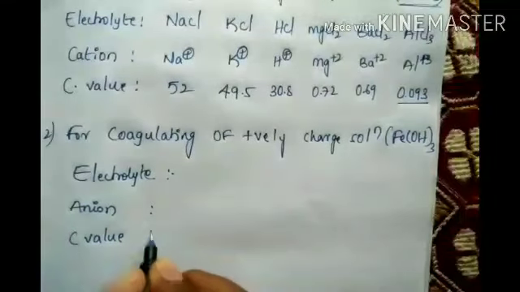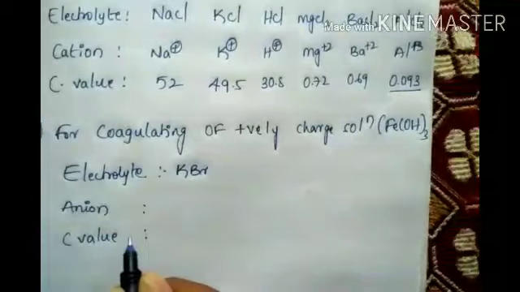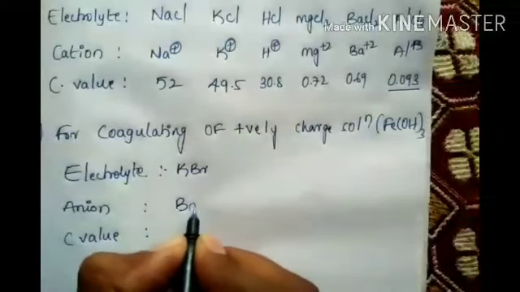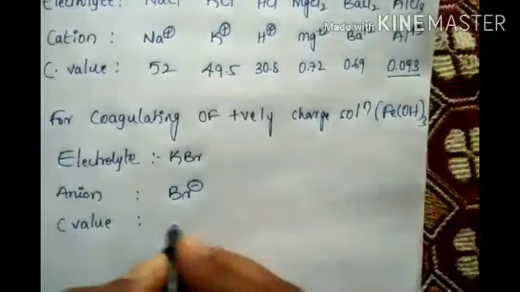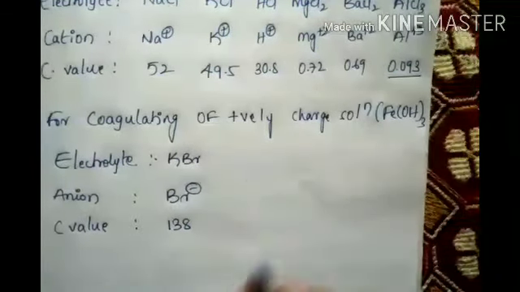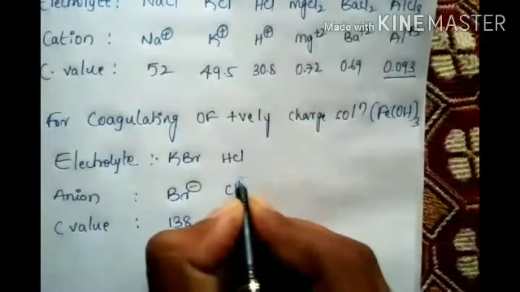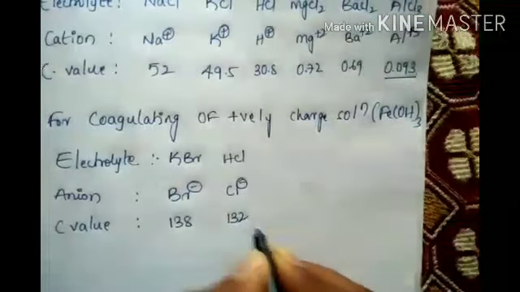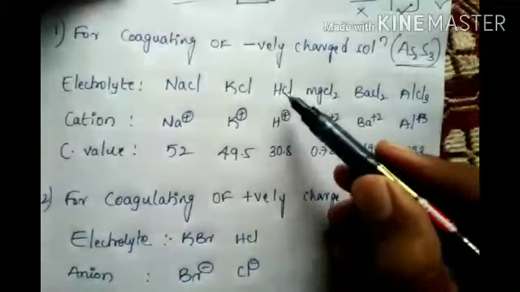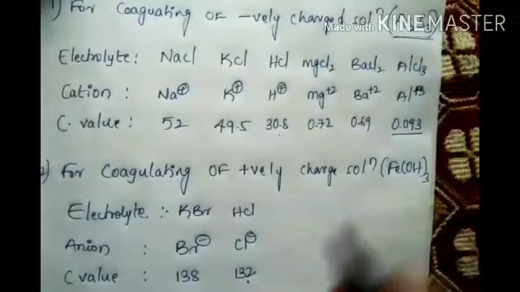Let's take electrolyte, what? KBr. Br minus 138. HCl, Cl minus 132. Look at here. HCl, hydrogen value is 30. Cl value is 132. Okay.